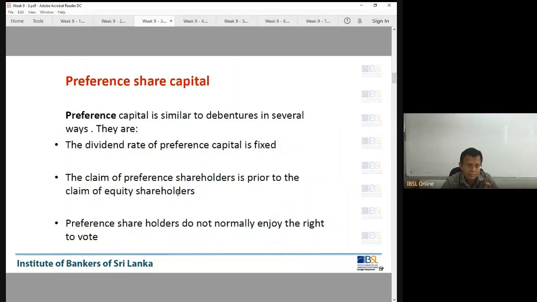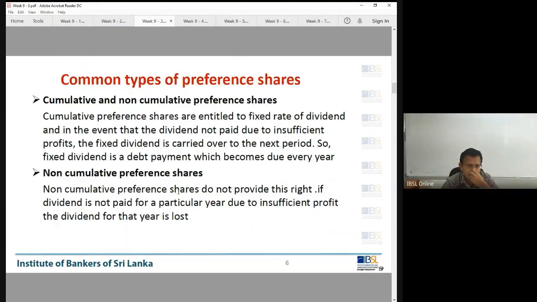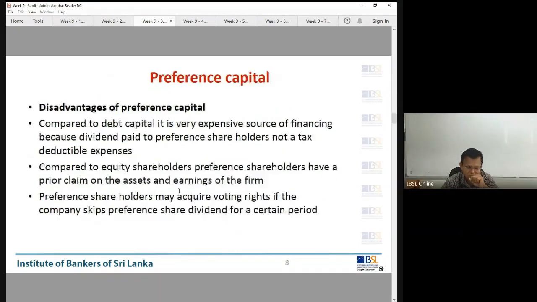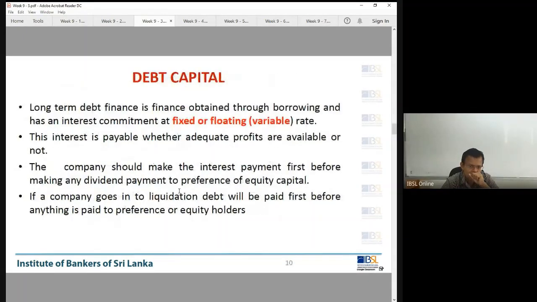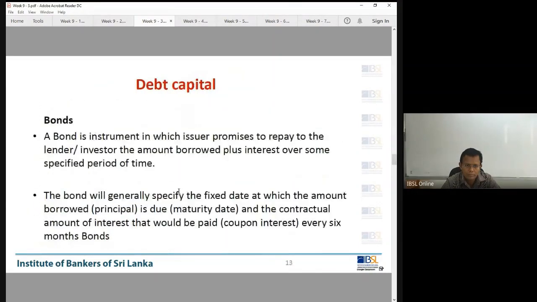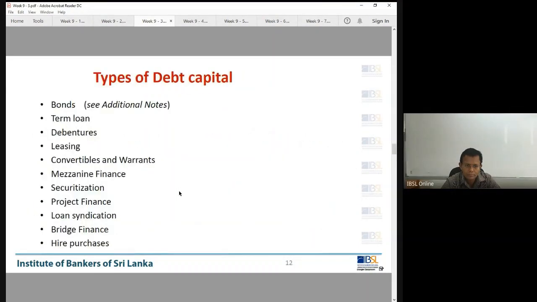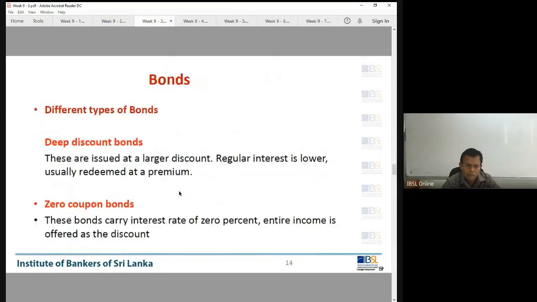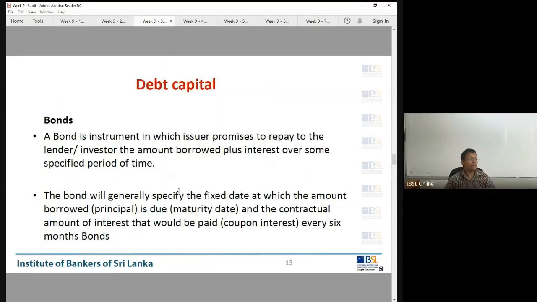Preference shares, this was given previously, right? These are the types of preference shares. Just to read. Debt capital. Right. Now, under debt capital, we have discussed mainly two instruments: debenture and treasury bonds.